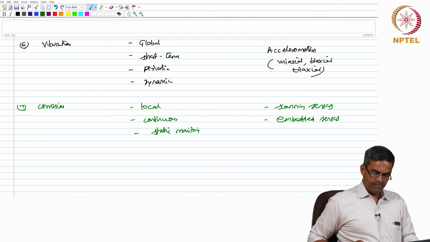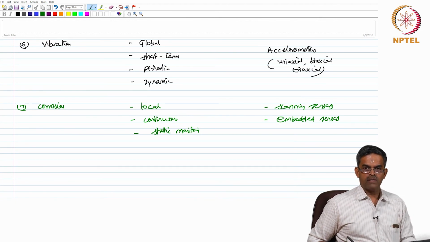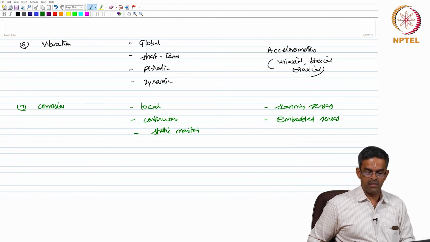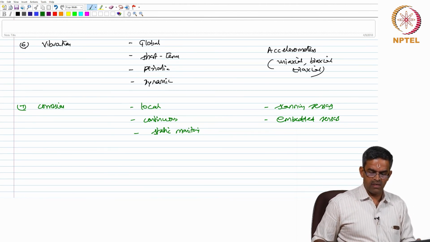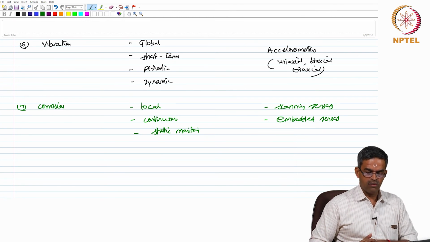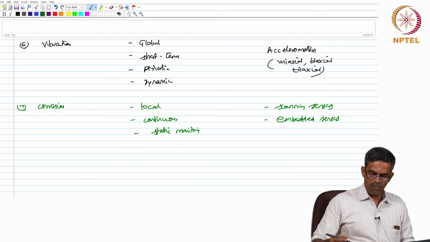So, friends, there are varieties of monitoring systems and methods which can be deployed for various purposes, and varieties of sensors which can also be used for application of monitoring in infrastructure industry.